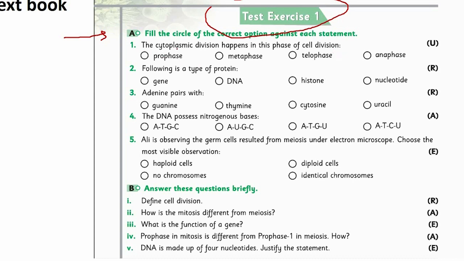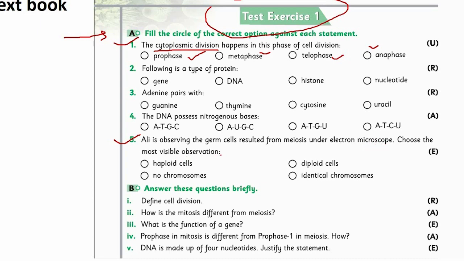First, read the statement carefully. The cytoplasmic division happens in this phase of cell division. You have to name where it takes place. In prophase, in metaphase, in telophase, or in anaphase? You have to find out the right answer and fill its circle. Then you will solve question number 5. Ali is observing the germ cells resulting from meiosis under an electron microscope.